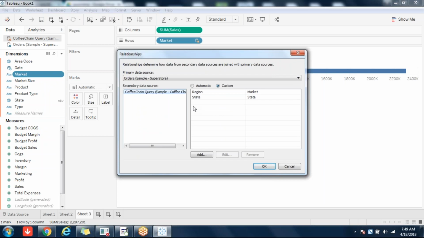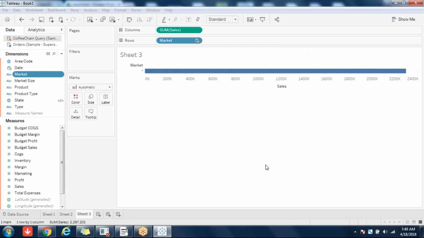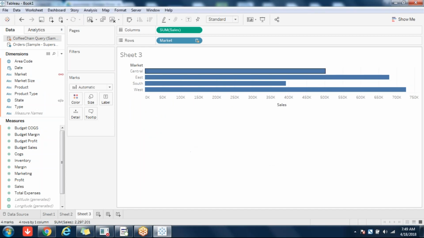Now I'm clicking OK. Now you see immediately you are seeing the data, and here you are seeing an orange chain icon. That means blending happened on that field. So like this, by using custom, you can blend between two fields which have the same data even though the name is not the same. So here you are seeing the market data.